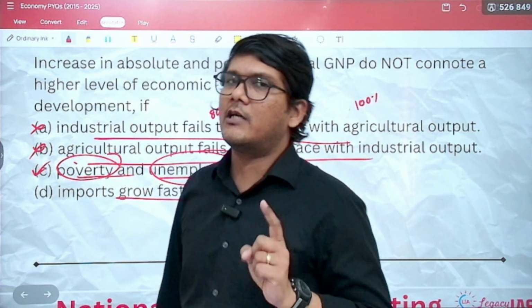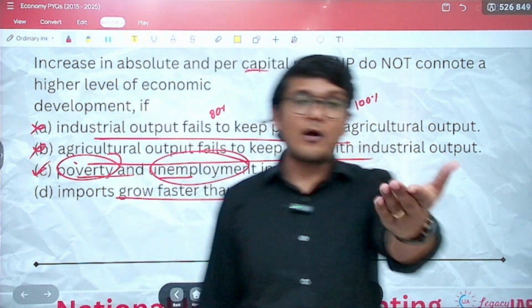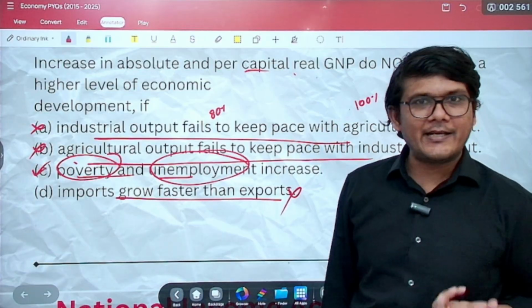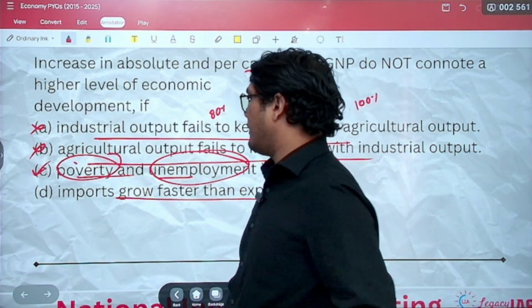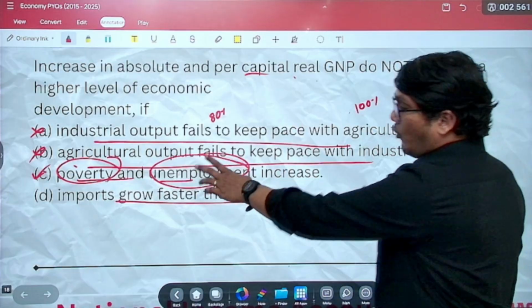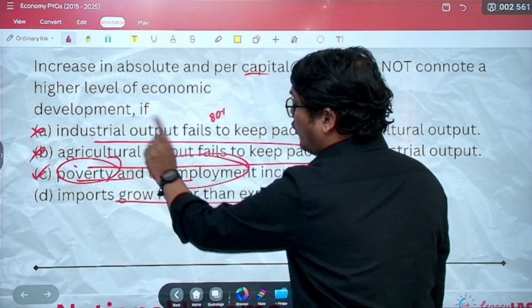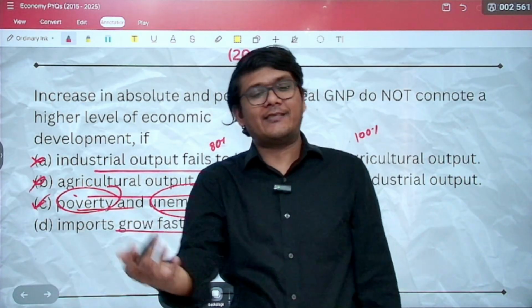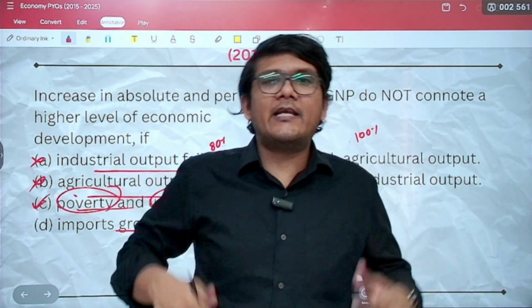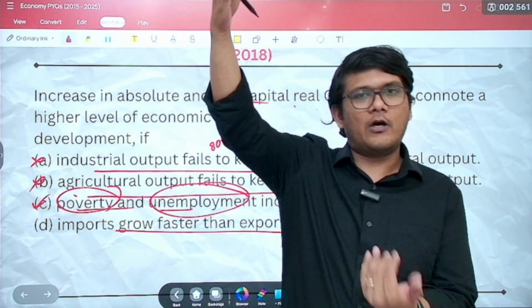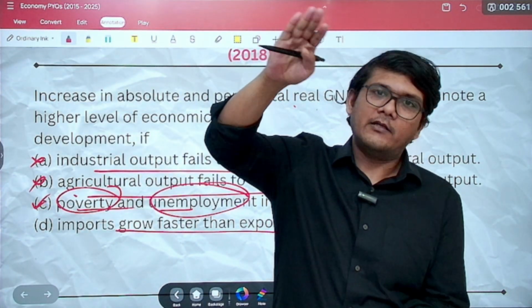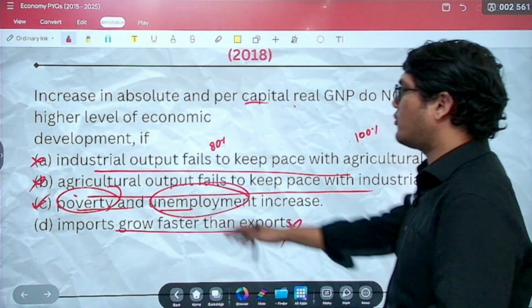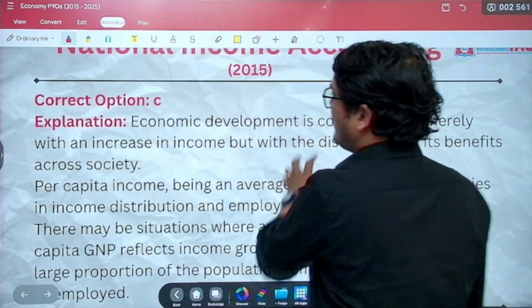We do this in the growth and development chapter when we talk about the human development index. So in there, poverty, as in per capita income, is mentioned. Unemployment is also important. Now, you will say that the per capita income is increasing, so how is poverty still there? See, because there would be high inequality. Rich becoming richer, poor becoming poorer. This will lead to higher per capita income, but poverty may still remain. So, the correct option is C over here.